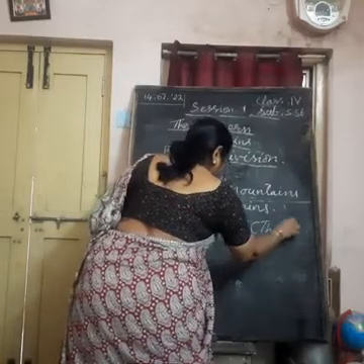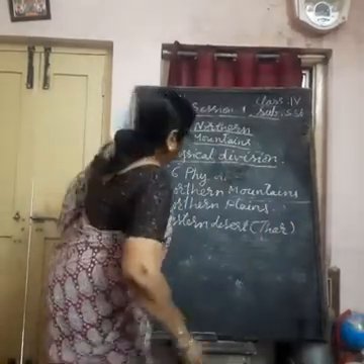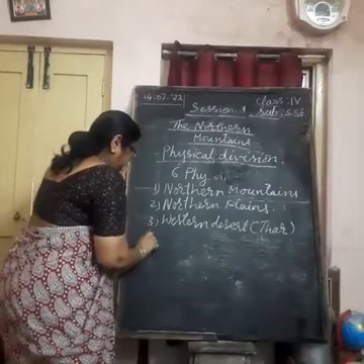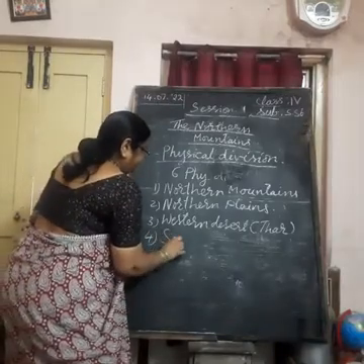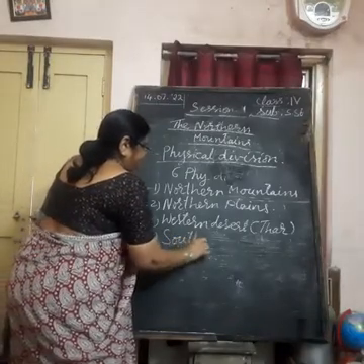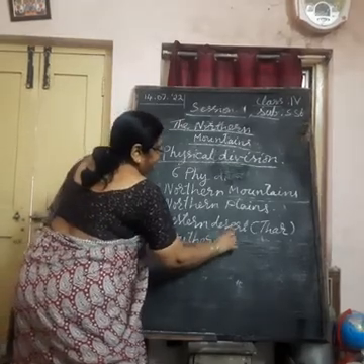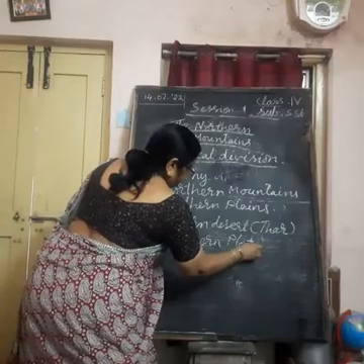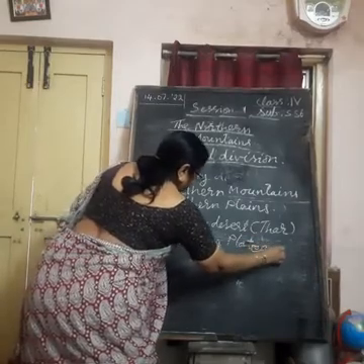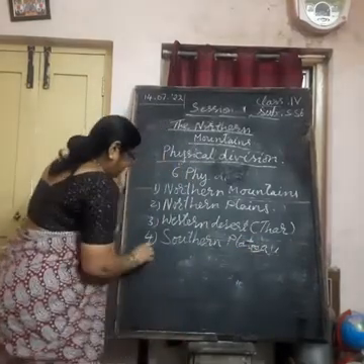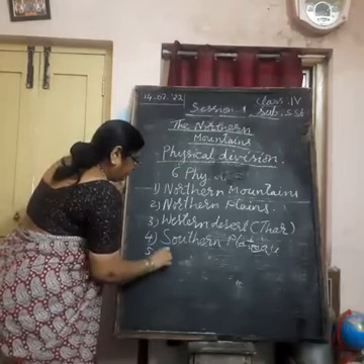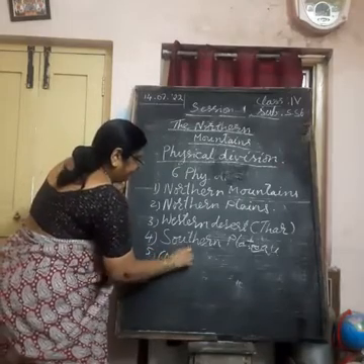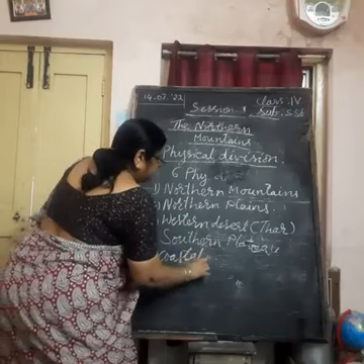It is Rajasthan. Okay. Fourth one, southern plateau. And fifth one is coastal plains.